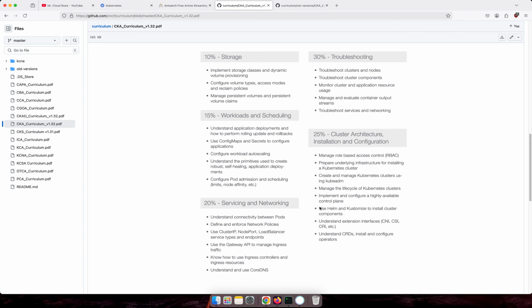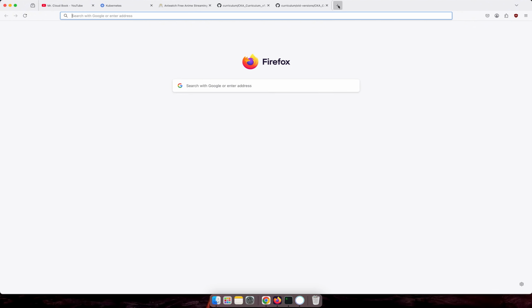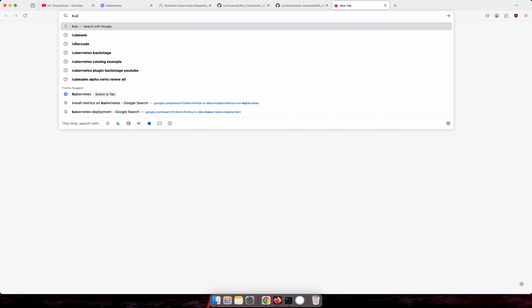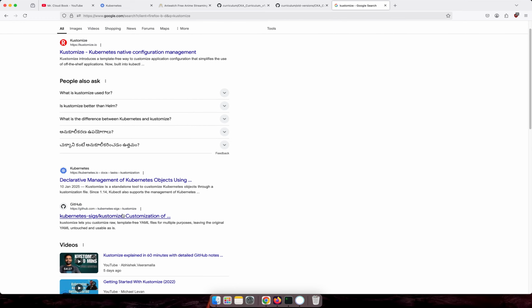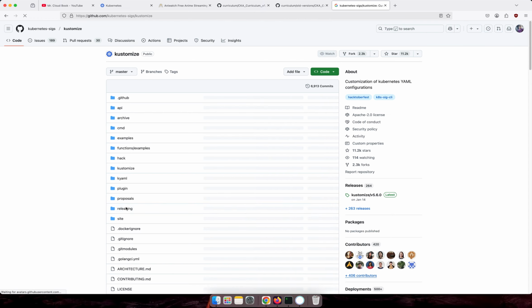So these are the new things added: Helm and Kustomize to install the cluster components. CNI, CSI, CRI, these are all the extension interfaces. CRDs, that is not needed, but Helm and Kustomize, this is a new kind of concept they added. And if you go here, so Kustomize, okay, so enter. So this is the one, you can check it from here itself. So this is the new concept.